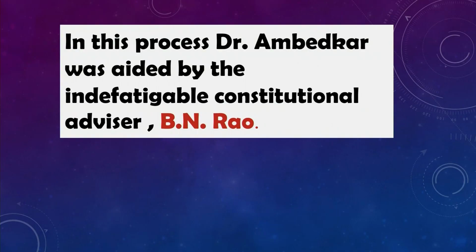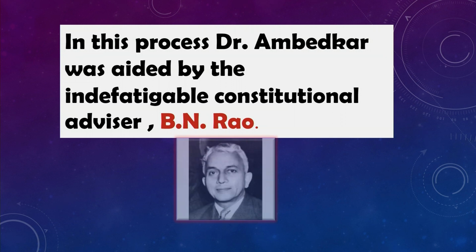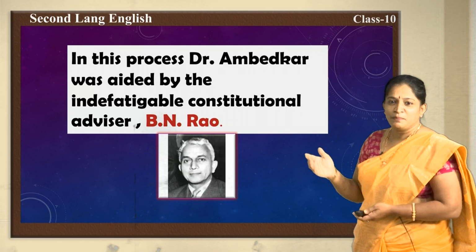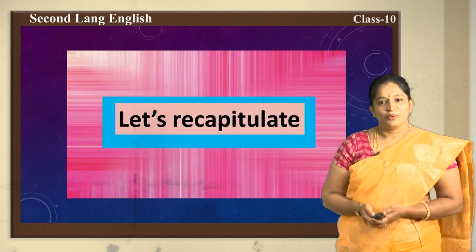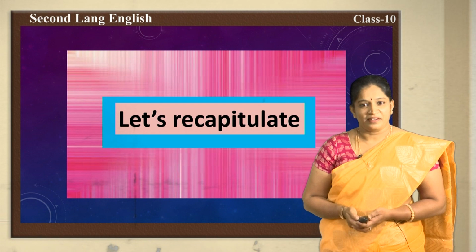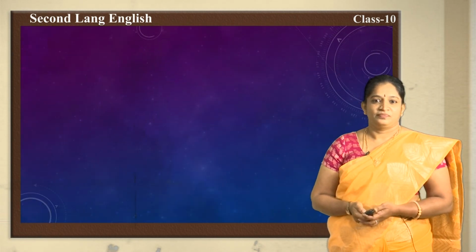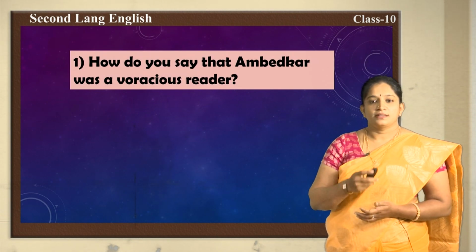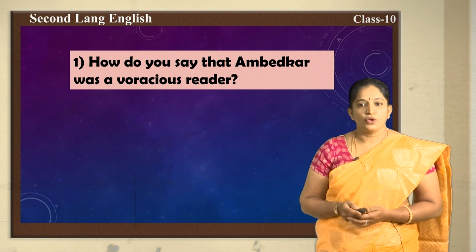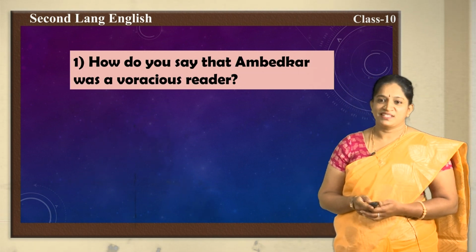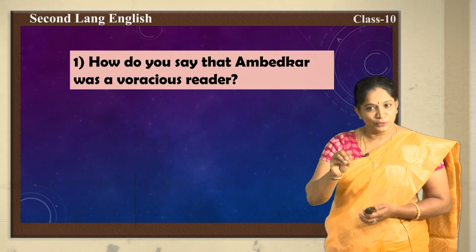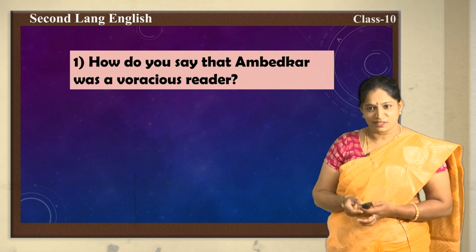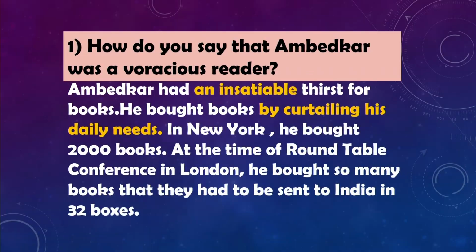In this process, Dr. Ambedkar was aided by the indefatigable constitutional advisor B.N. Rao. Okay children, now let us recapitulate what we have learned so far. Here is the first question for you, children. How do you say that Ambedkar was a voracious reader? To prove that he was a voracious reader, you have to give two instances given in the textbook. Your answer will be like this.